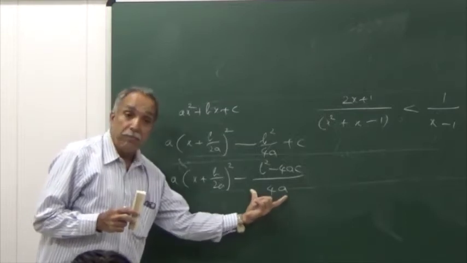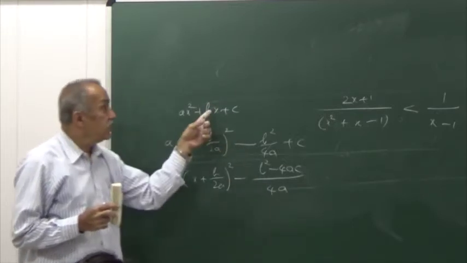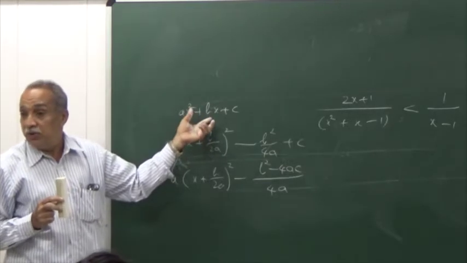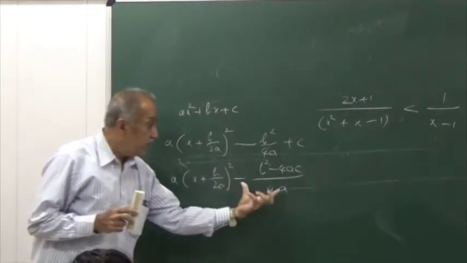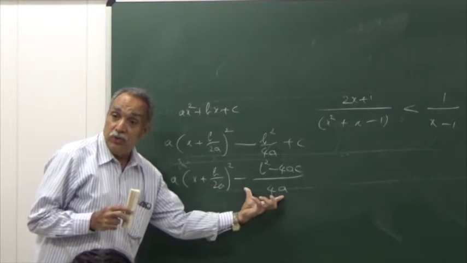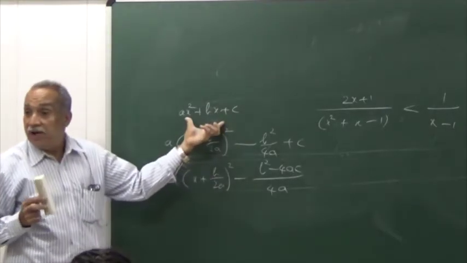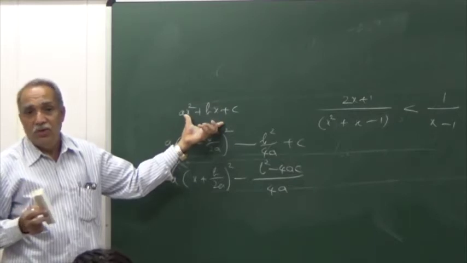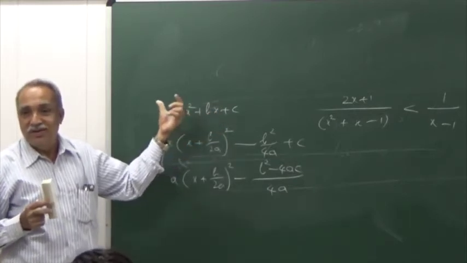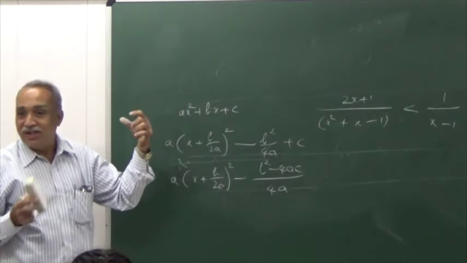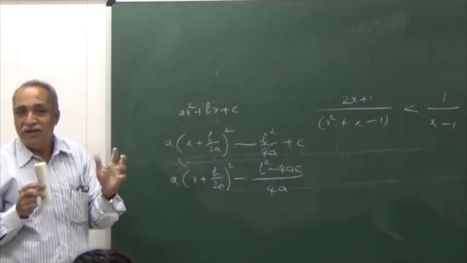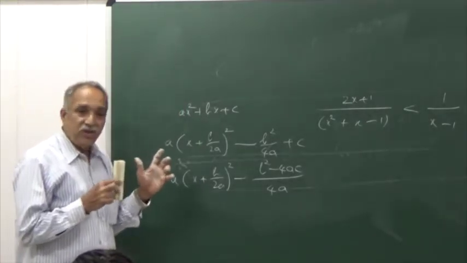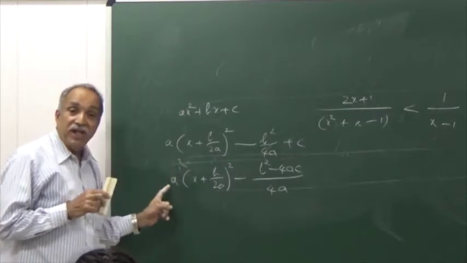If this is positive, then this expression will be always positive. If this expression is negative, this expression may be partly positive, partly negative. Agree? No, I was wrong. My statement needs a correction. Everything that I am mentioning depends on the sign of this a.